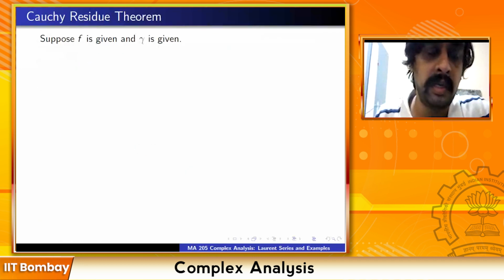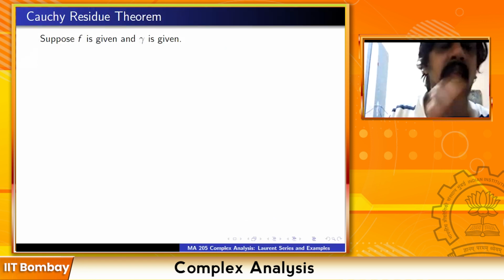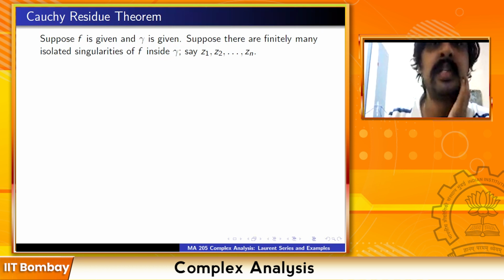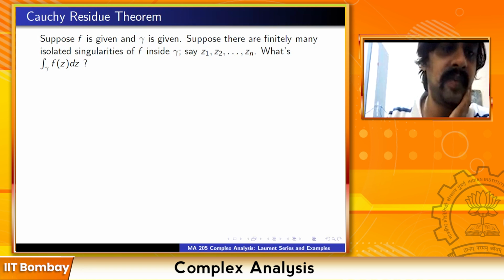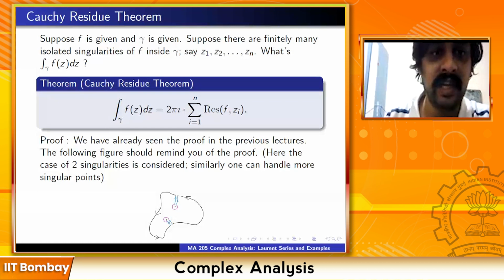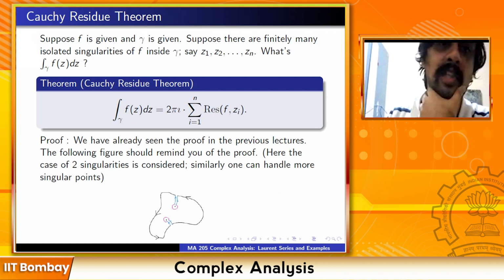And now, going ahead with this definition, one can prove an easy theorem called the Cauchy residue theorem. Suppose f is given and gamma is given. Suppose there are finitely many isolated singularities of f inside gamma, z1, z2 to zn. Then what is the integral of f(z) dz? The Cauchy residue theorem says that the integral of f(z) dz along gamma is 2 pi i times the sum of the residues of f at z_i.